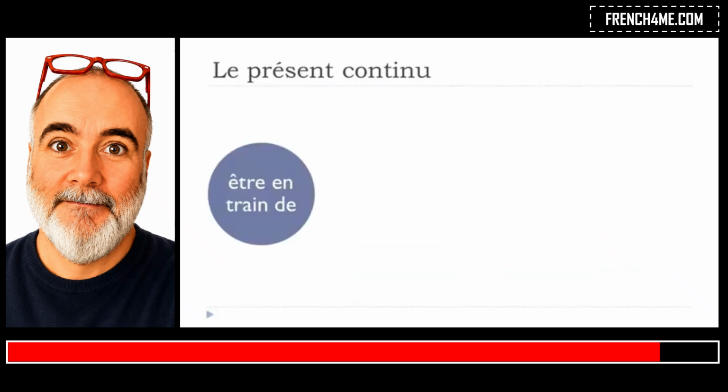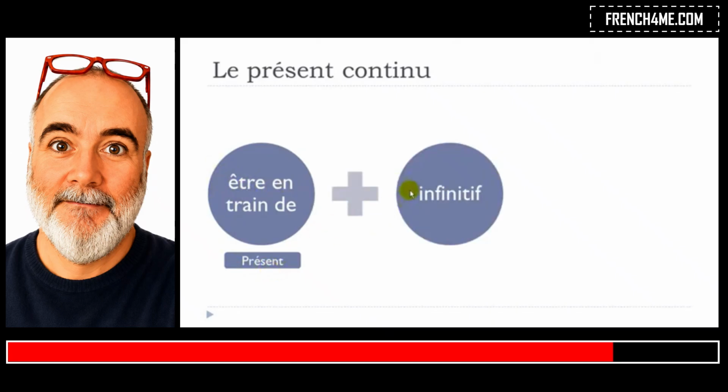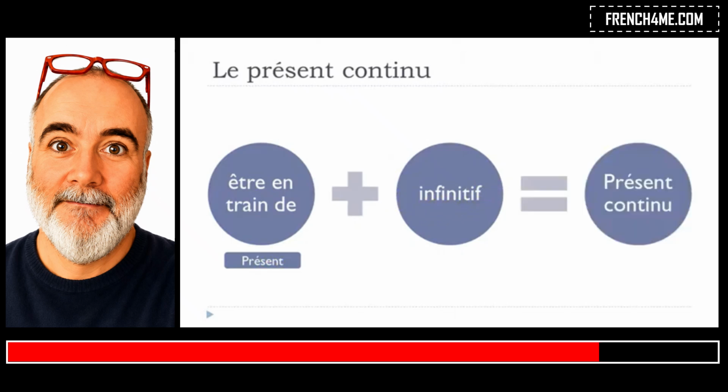And the way to construct this is to use first this expression, être en train de. So you can see that here we've got the verb être, to be, okay? And this structure should be, obviously, at the present tense, all right? So you should conjugate your verb être here at the present, okay? Then you will put the verb that you want to use in your structure. This verb should be at the infinitive form, so the basic form of the verb, okay? So, and it will give you this présent continu.